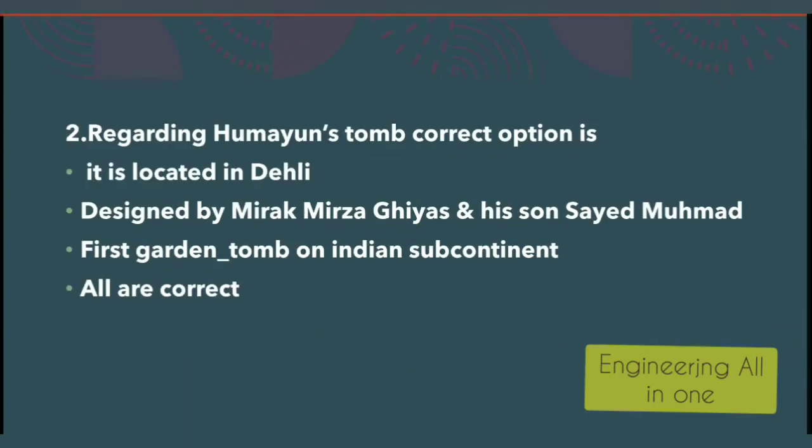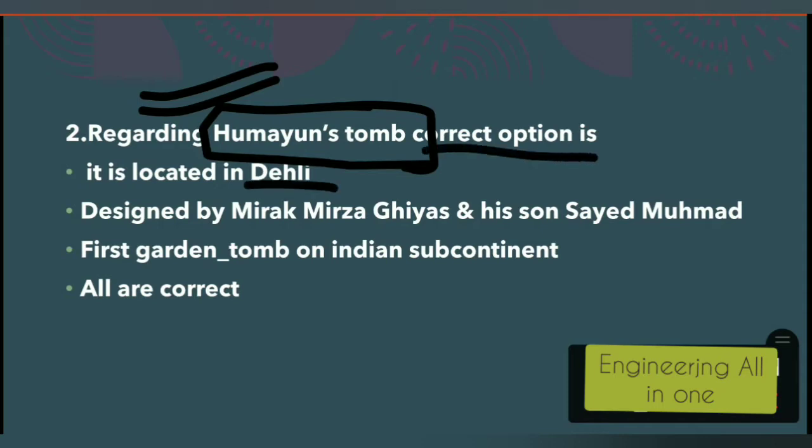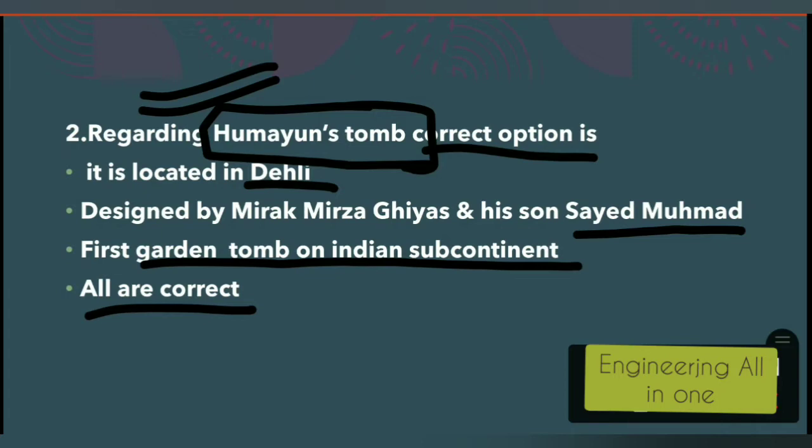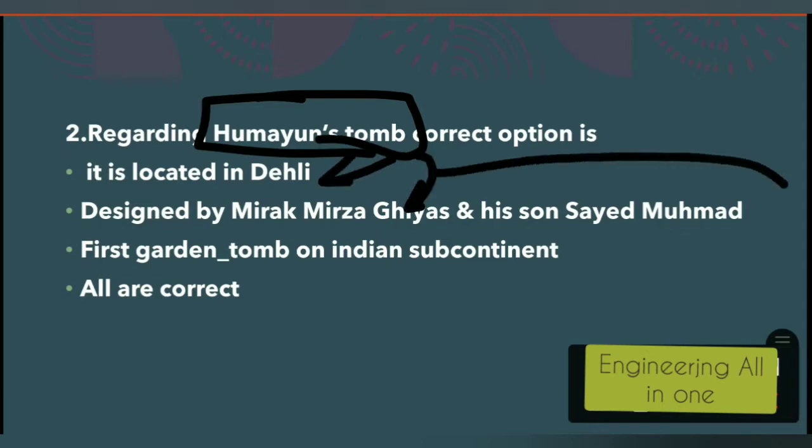Now see the second question here. The question is about Humayun's tomb. Now reading the full question regarding Humayun's tomb: it is located in Delhi. It was designed by Mirza Ghiyas and his son Sayyid Muhammad, first garden tomb of the Indian subcontinent, or all of the above are correct. So these are a few statements related to Humayun's tomb, and we have to identify which one of the following is correct.